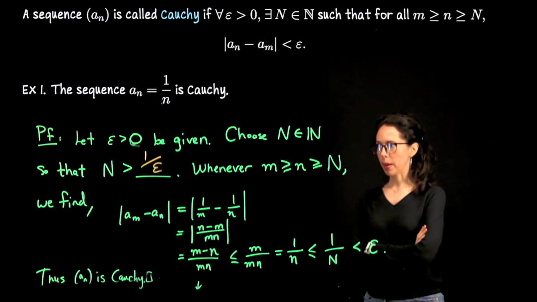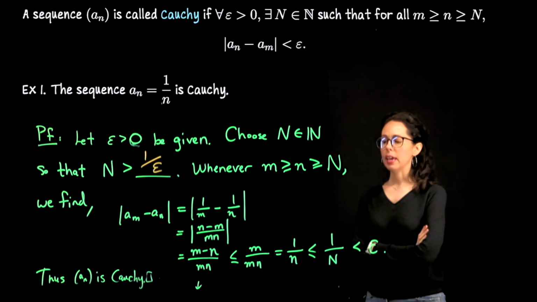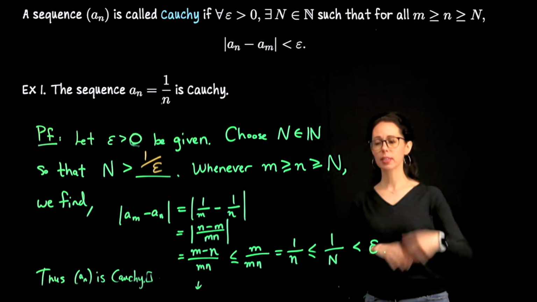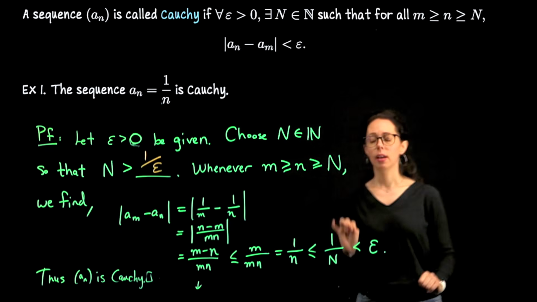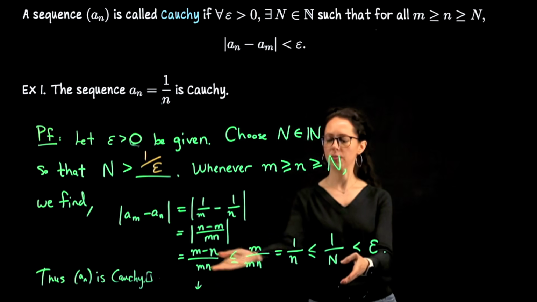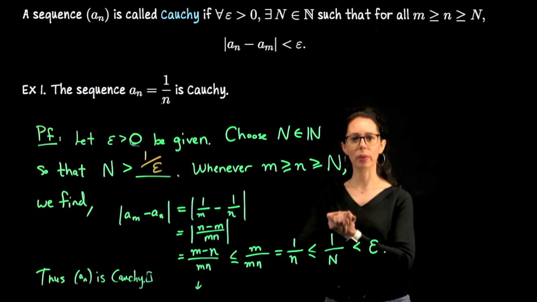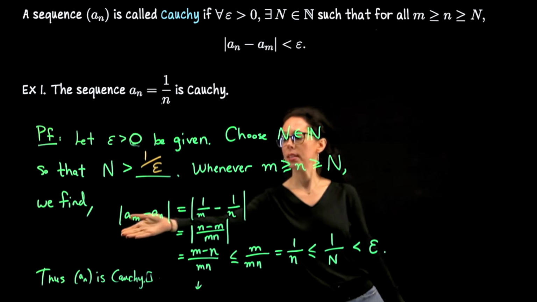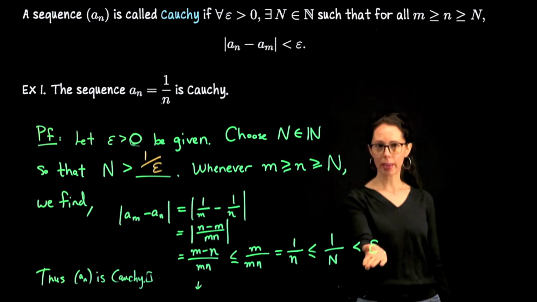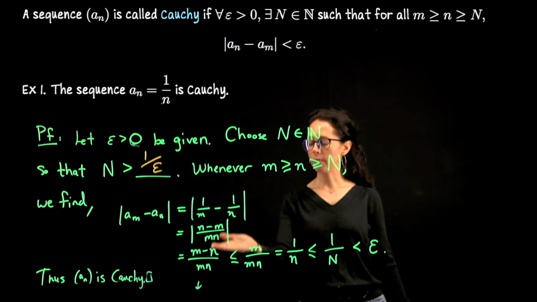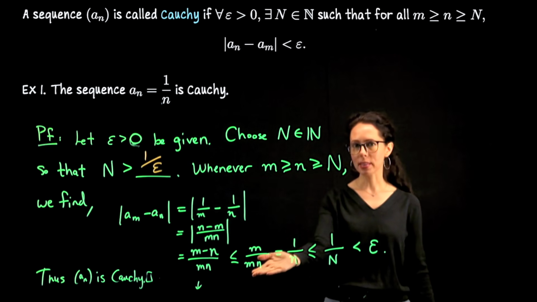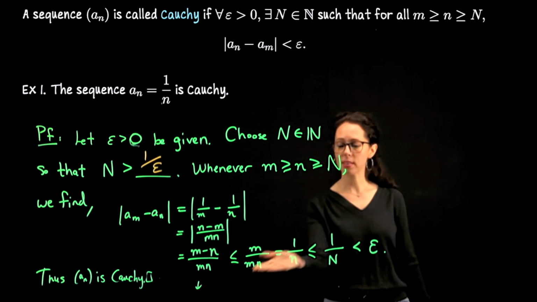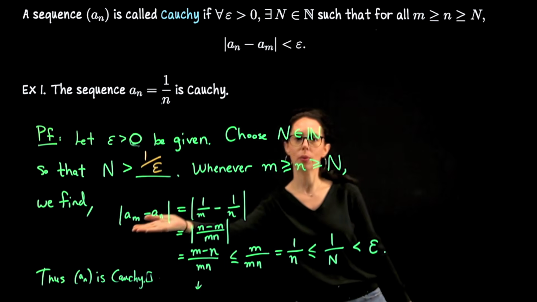Let me make a couple remarks about this example. If you are watching this and you did not look at how we proved convergent sequences, you might have gotten lost here. I talked through the mechanics of this sort of knockout process when we studied convergent sequences. It's a very similar idea here. We have a distance measurement that we want to bound above by epsilon. So as we simplify, we can always go up in size if we can then show that this larger term is less than epsilon. Because if this is less than epsilon, by transitivity, so is this.